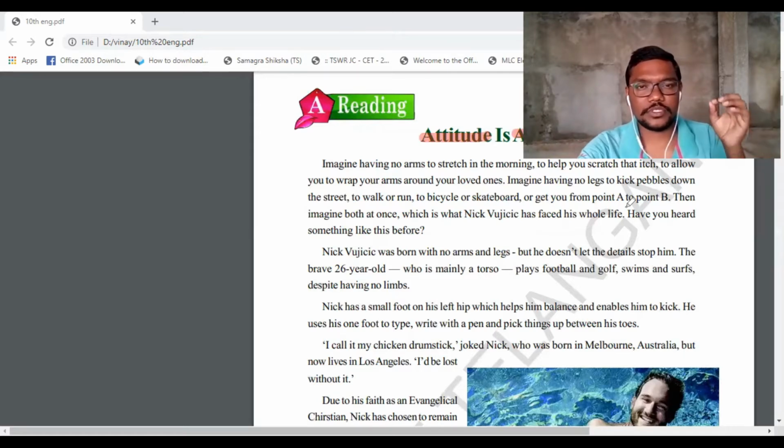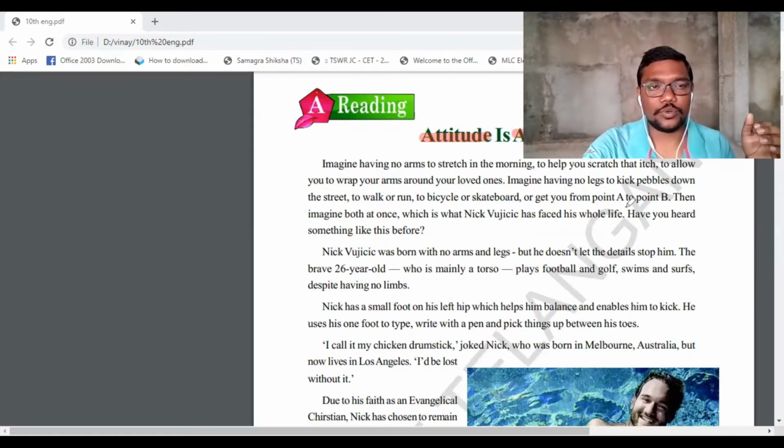So here we are going to learn about a great person who is going to motivate us very well. His name was Nick Vujicic. The pronunciation is Vujicic. Okay, write down the pronunciation Nick Vujicic. In your local language, you can write. So he has faced this his whole life. His whole life, he does not have any arms and legs. Okay, that is the position.